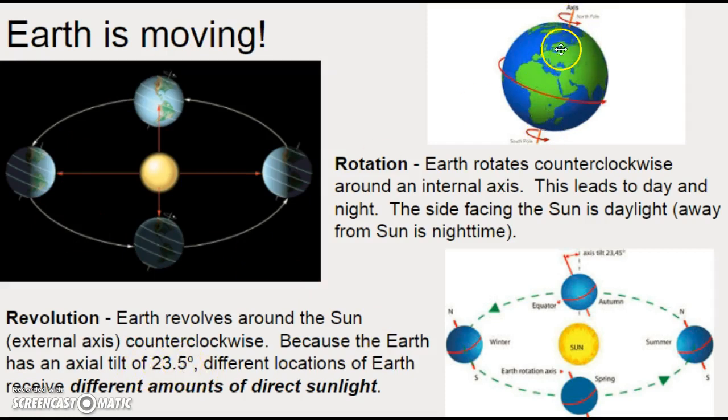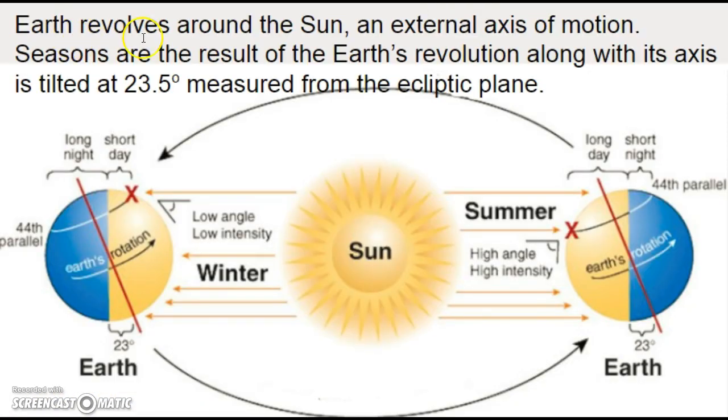Now notice, the axial tilt is going to be very, very significant here. Notice that the axis here is not vertical. It's 23.5 degrees from what we're going to describe as the ecliptic plane. More to come on that. Different locations of Earth receive different amounts of direct sunlight. So the Earth revolves around the Sun, an external axis. Here we see in this picture here.